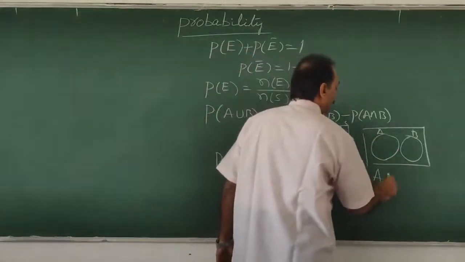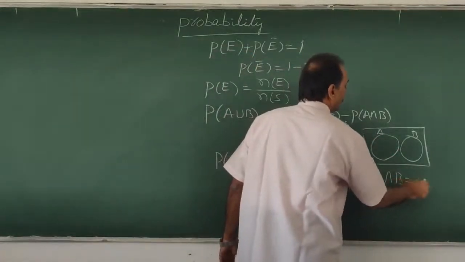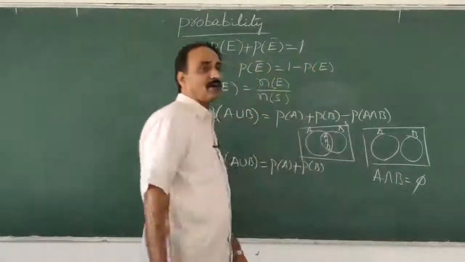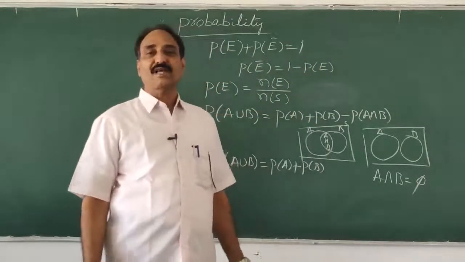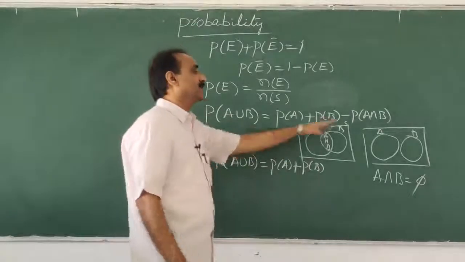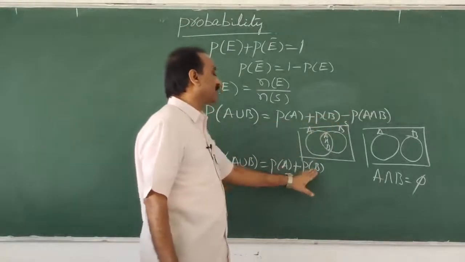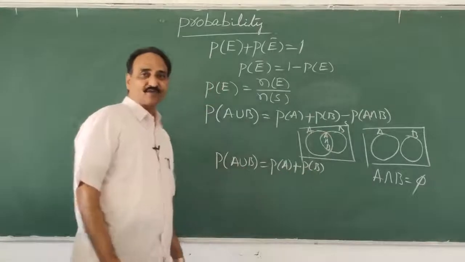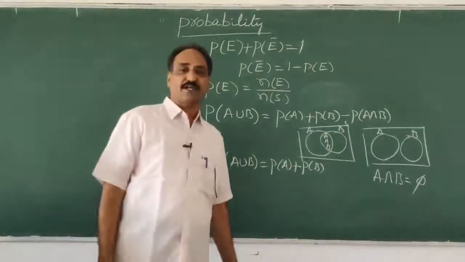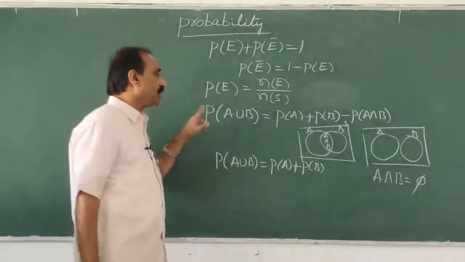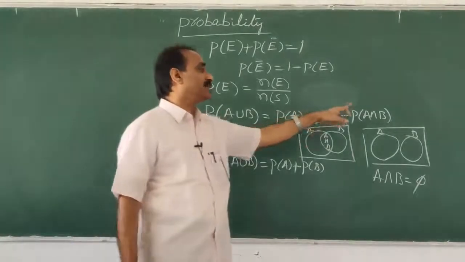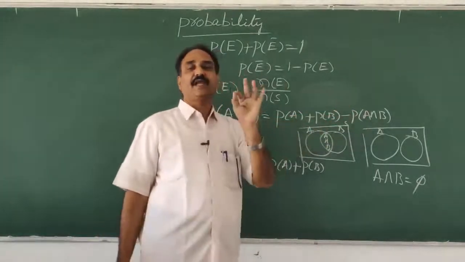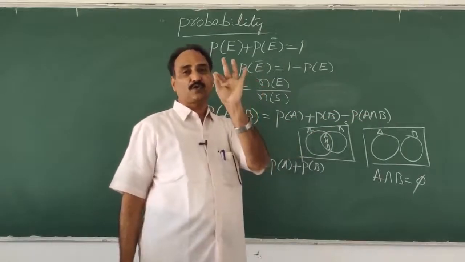In set theory, A intersection B is equal to phi, so the probability of A intersection B is equal to the probability of null, and the probability of null means 0. So that goes away and probability of A plus probability of B is left over. My dear students, I think you understood now. P of A union B is equal to P of A plus P of B minus P of A intersection B when A and B are not mutually exclusive events.